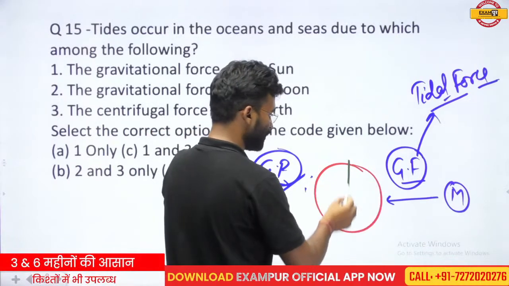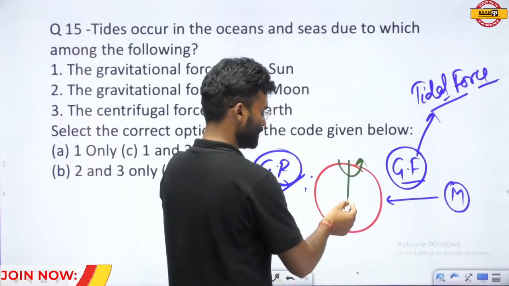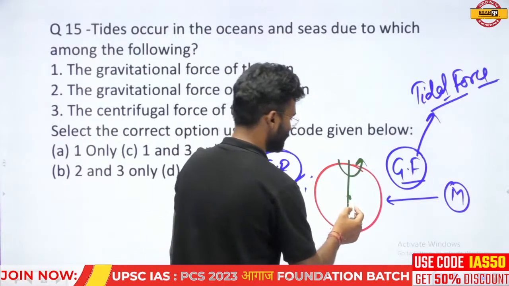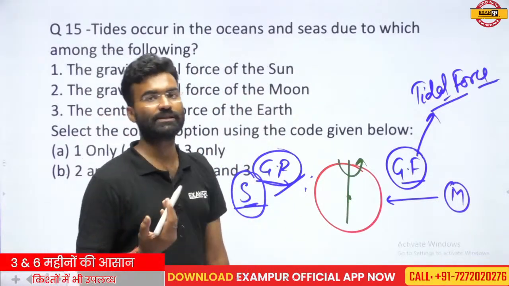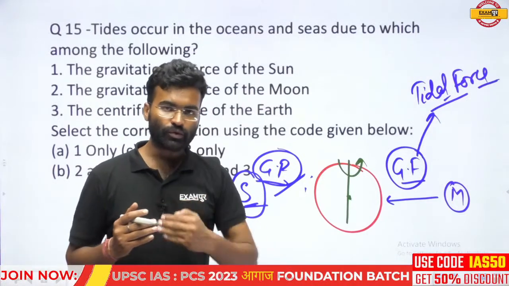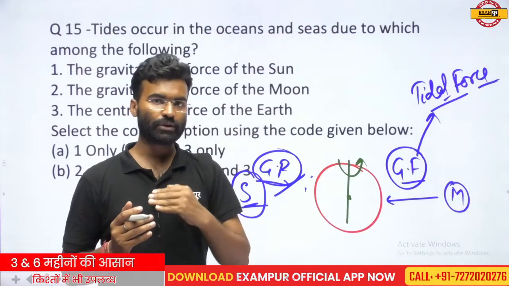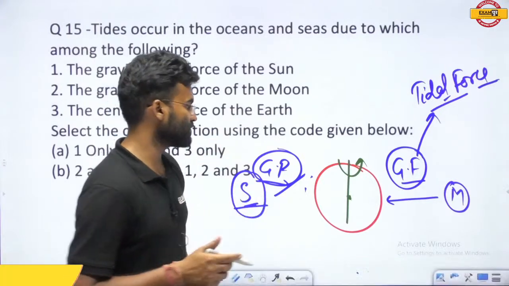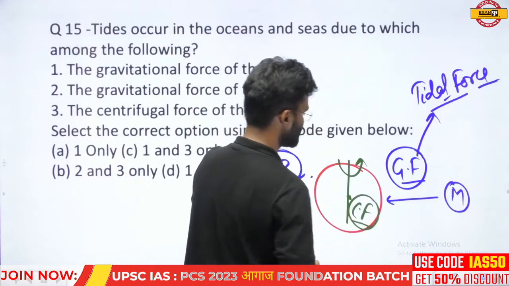the earth is rotating on its axis in the anti-clockwise direction, and due to the rotation a force is applied. That force is called the centrifugal force. That force is applied outward from the center, and due to the outward force the water level also rises, it moves upward, and that is also responsible for the uprising of the water, that is, the tide.